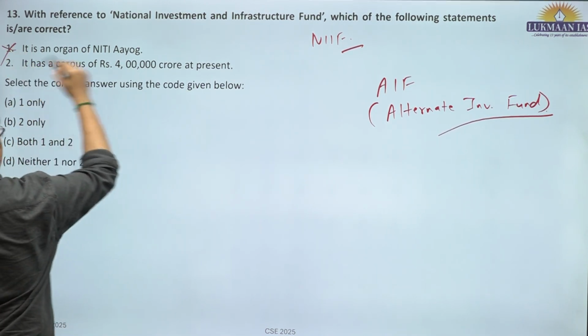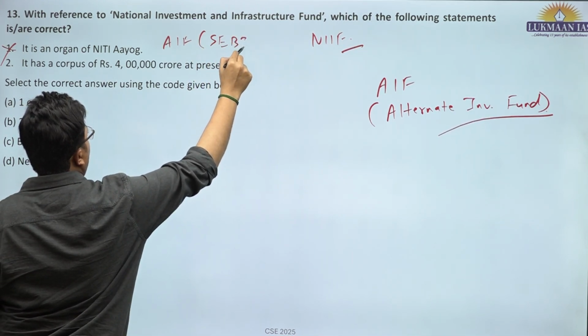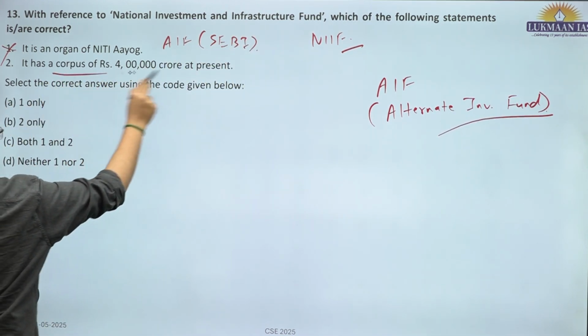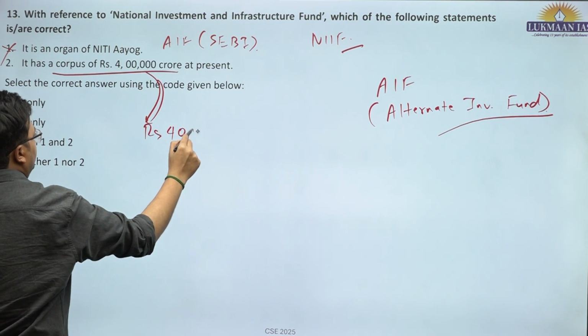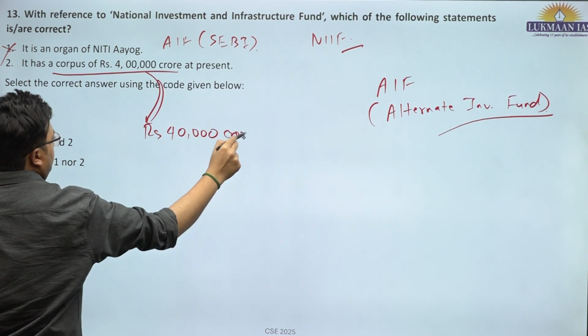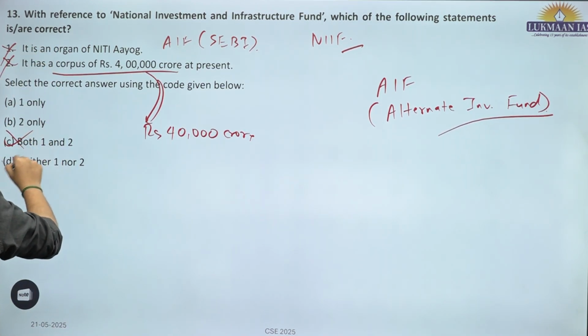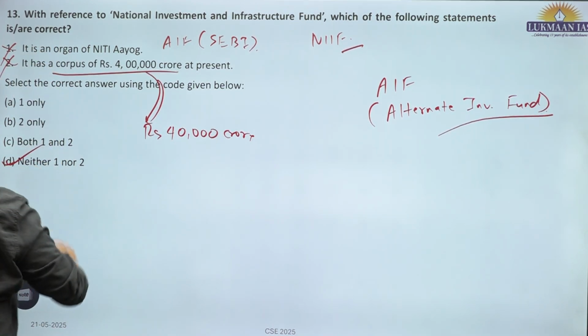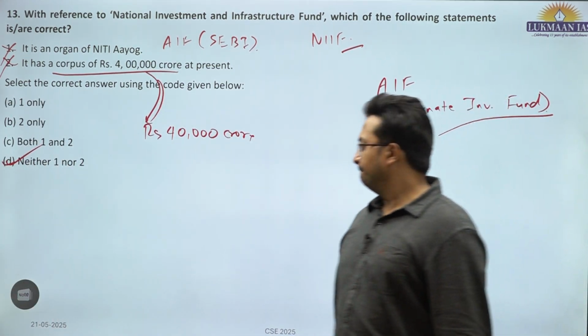No. It is an AIF under SEBI, Securities and Exchange Board of India, not Niti Aayog. It is a corpus of 40,000 crore, not 4 lakh crore, 40,000 crores. This is also incorrect. Factual data, sorry, D is the correct answer. Neither 1 nor 2 for question number 13. Okay.